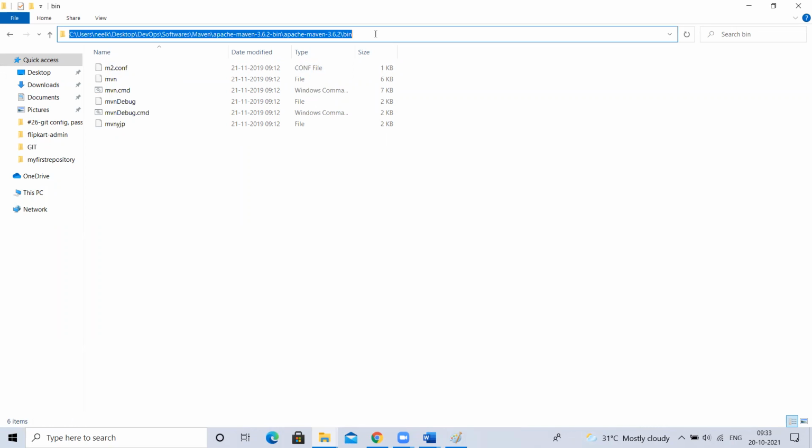Do you remember the path variable I discussed? Environmental variables, the path variable I discussed in Linux. Do you remember, guys? Path is one of the environmental variables. What is meant by environmental variables? They can be used anywhere. We have n number of environmental variables, and in that, path is one of them.